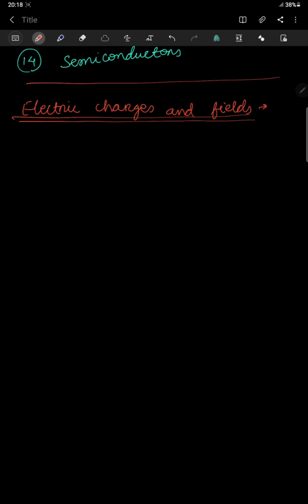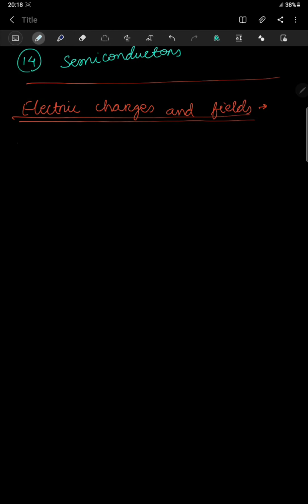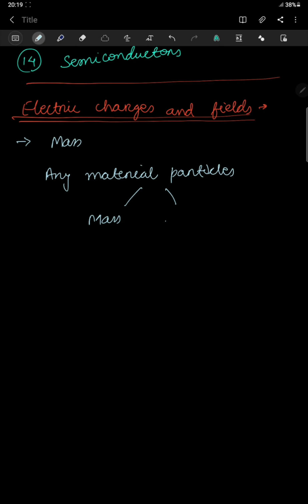In this chapter, the first concept we should know is that of charges. So first I would like to say, the way every material particle was associated with a property called mass, similarly, every material particle is also associated with an additional property called electric charge. So any material particle you have will have two properties: one is your mass, the other one is your electric charge.